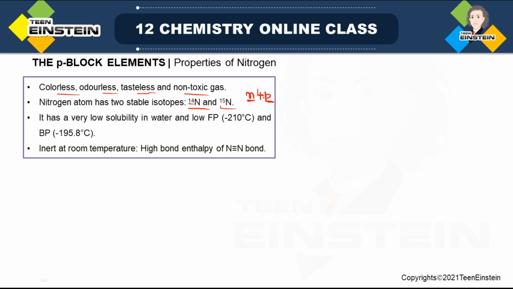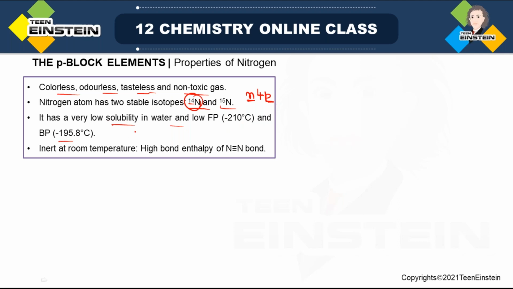So the atomic number is the same, which is 7, but because of the difference in neutron number, there is a difference in mass number. So two isotopes are there, though this one remains in higher percentage. It has very low solubility in water, freezing point -210 centigrade, and boiling point around -195.